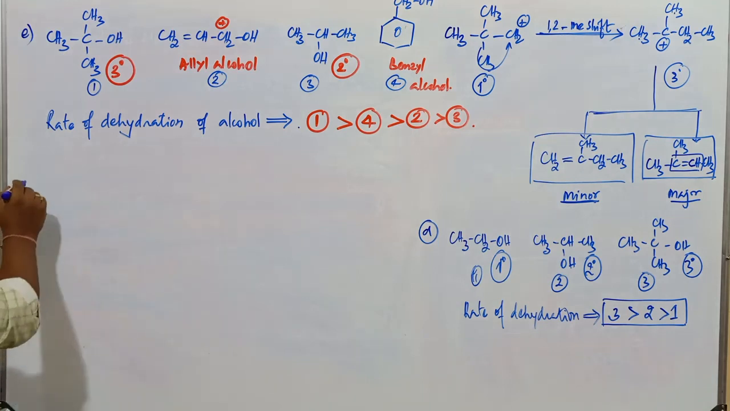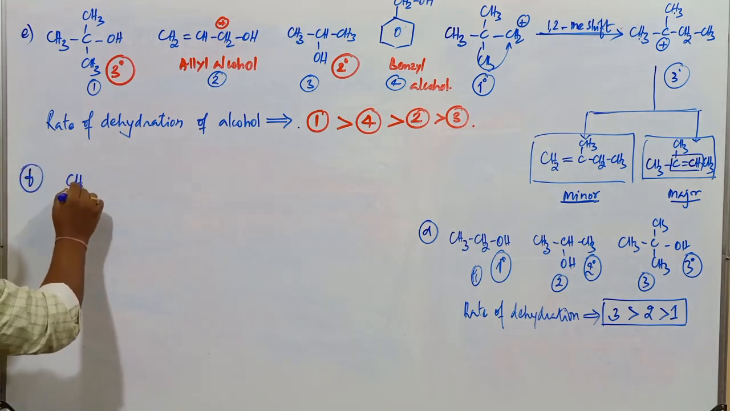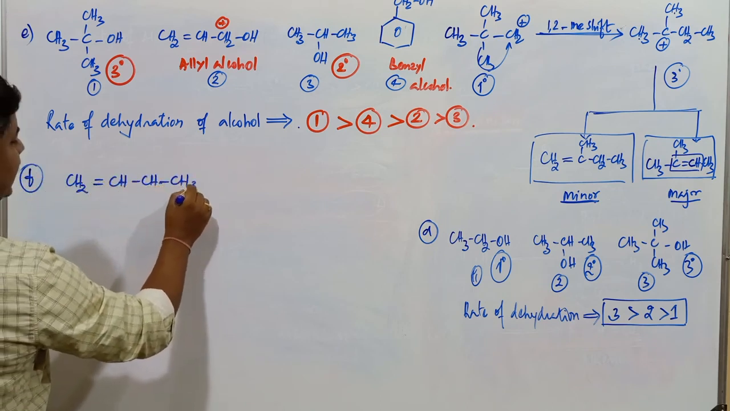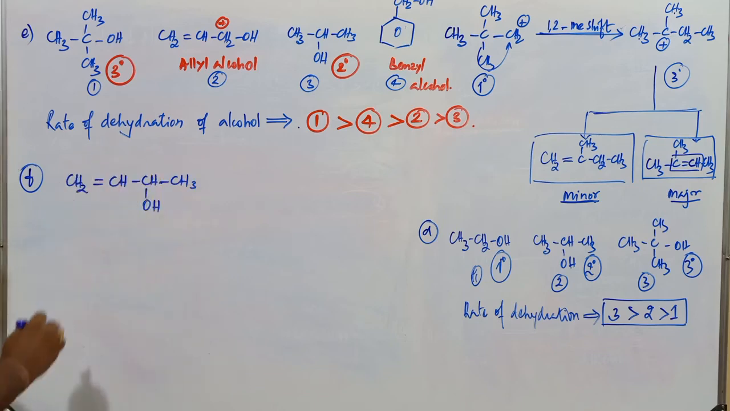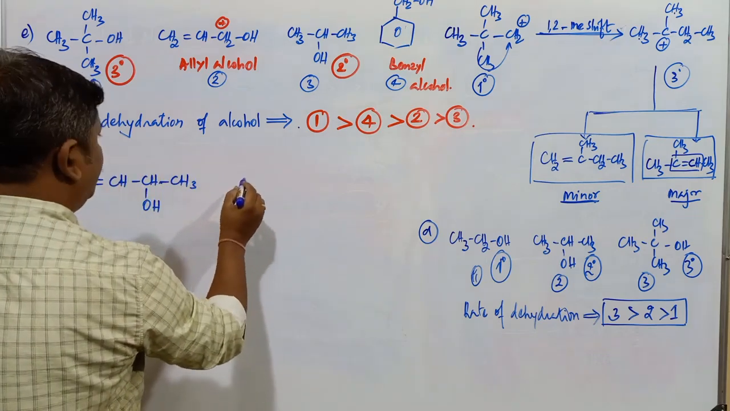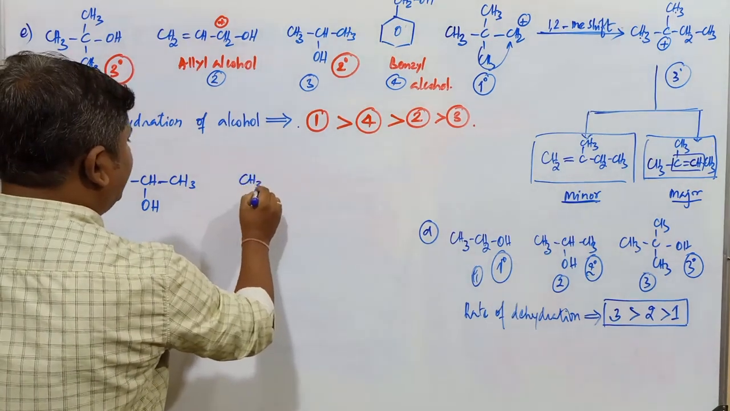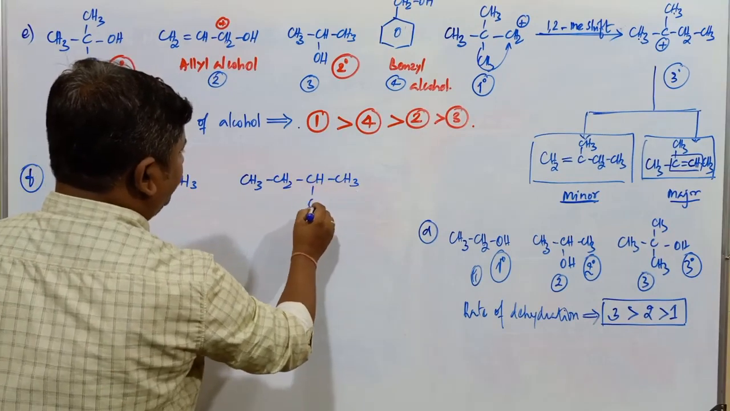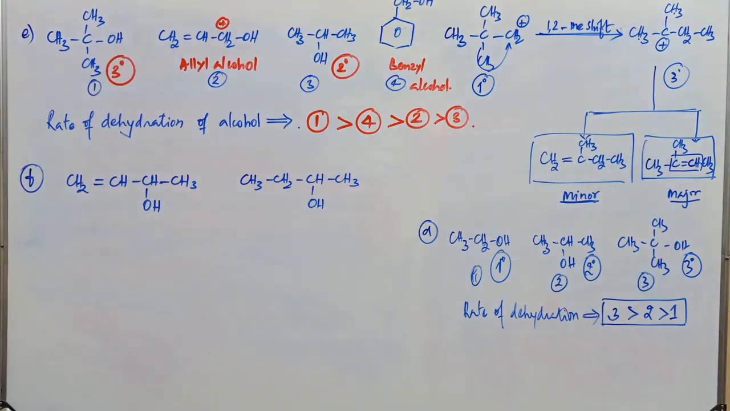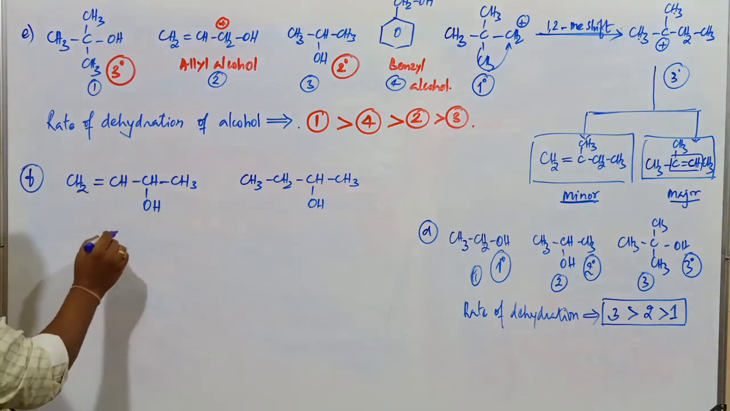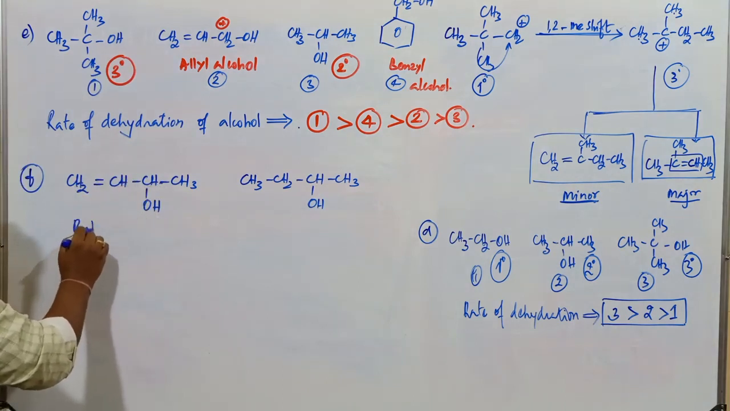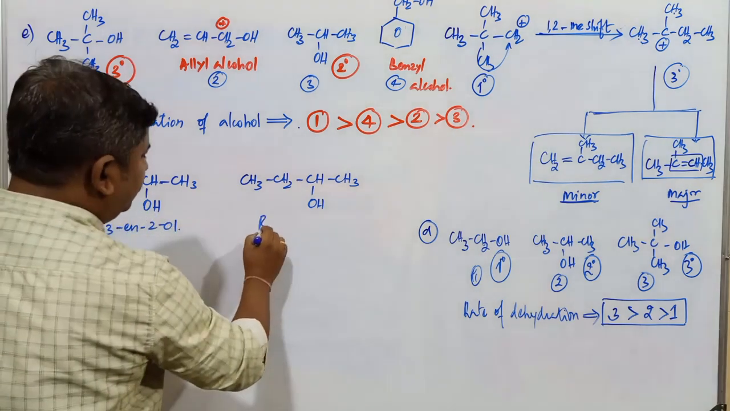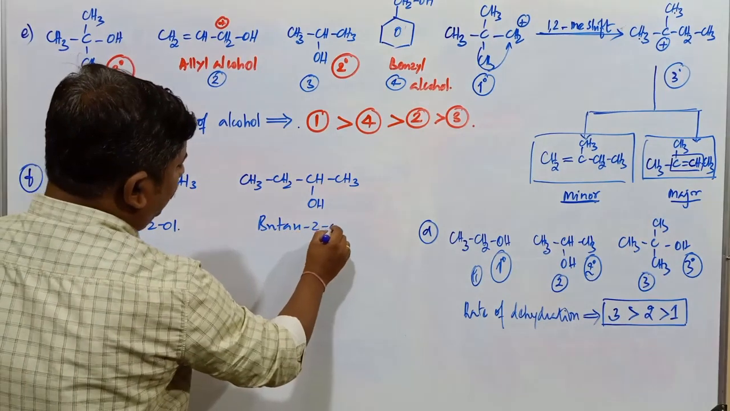One more example we consider here. This is CH2 double bond CH, CH, next CH3, and this is OH. It is one alcohol. And one more alcohol we will consider: this is CH3, next CH2, CH, CH3, and this is OH. What's the name of this compound? It is 1, 2, 3, 4: but-3-en-2-ol, and the other is simply butan-2-ol.